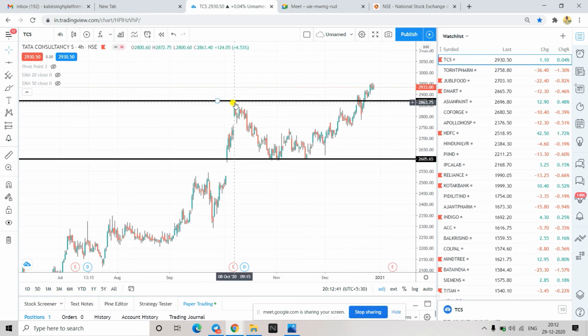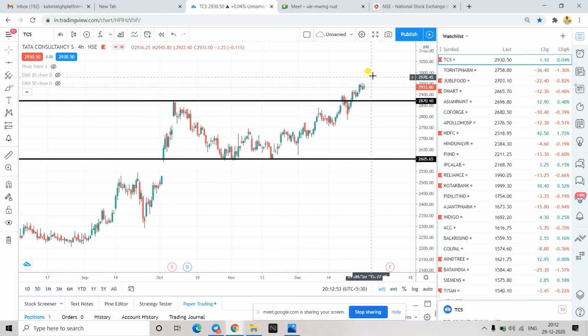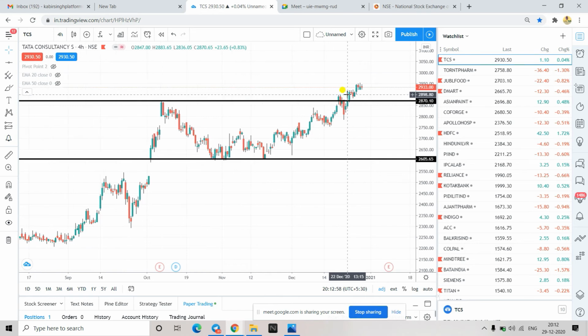Here it has rejected, and now when it reached here, you can see how much struggle it is having to cross it. But once it crosses, it will go a little bit further. So now you can understand the resistance is broken, so it can go up from here. If you were tracking this, you would have taken the entry.